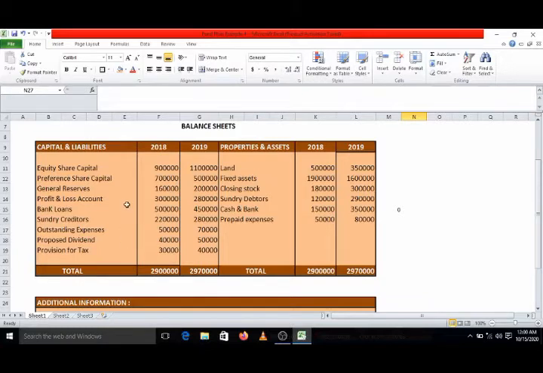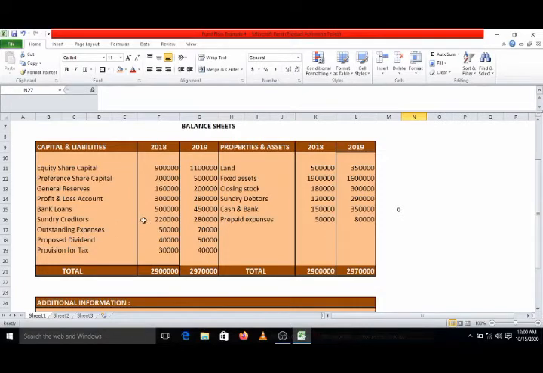But out of these 4, we have to give separate treatment for dividend and tax in the fund flow statement. So these 2 will not be part of current liabilities. So only 2 items are there, sundry creditors and outstanding expenses.